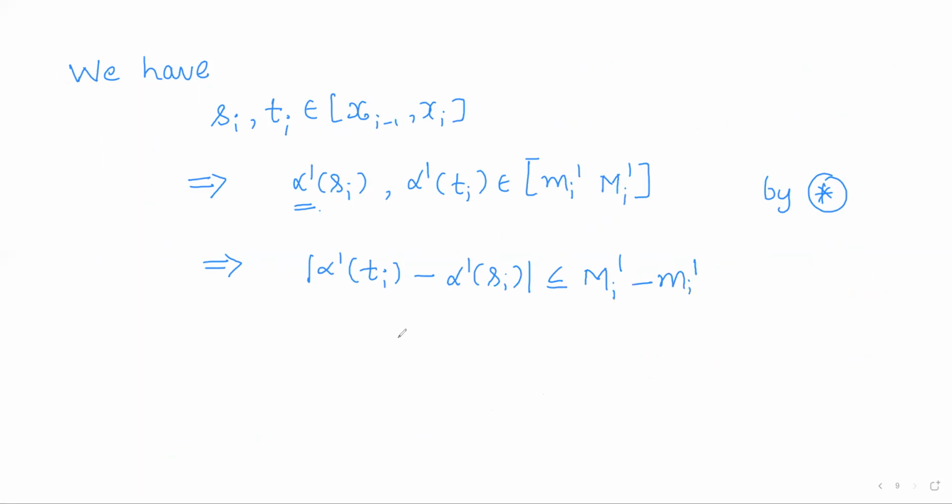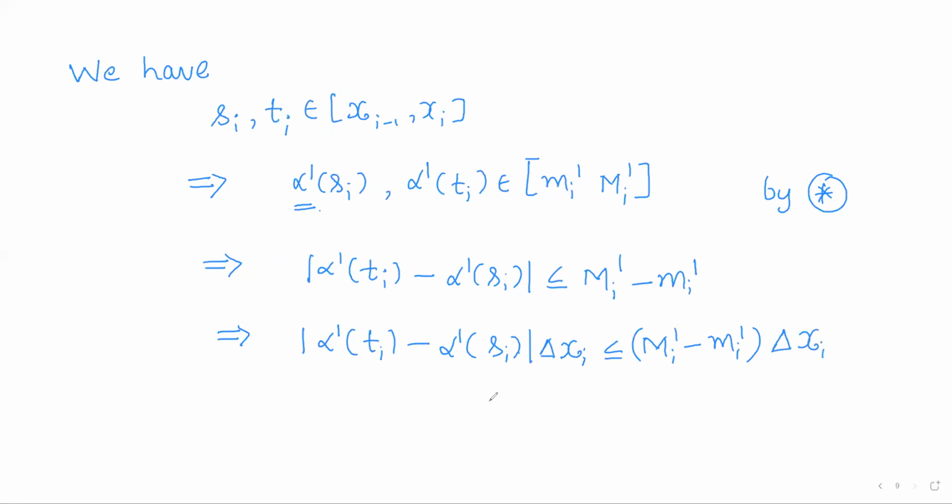Multiply delta xi on both sides: modulus of alpha dash of ti minus alpha dash of si into delta xi is less than or equal to capital Mi dash minus small mi dash into delta xi. As delta xi is a non-negative number, on multiplying both sides the inequality remains the same.